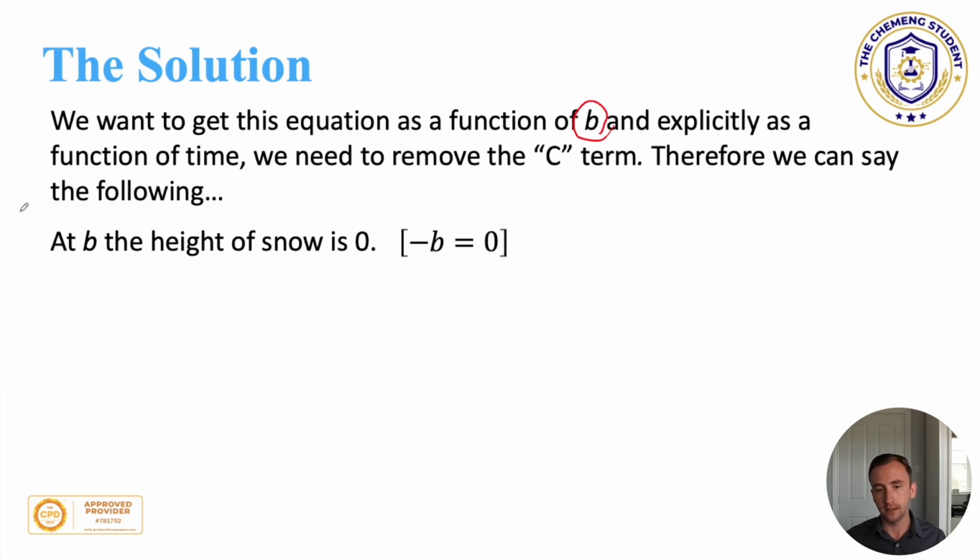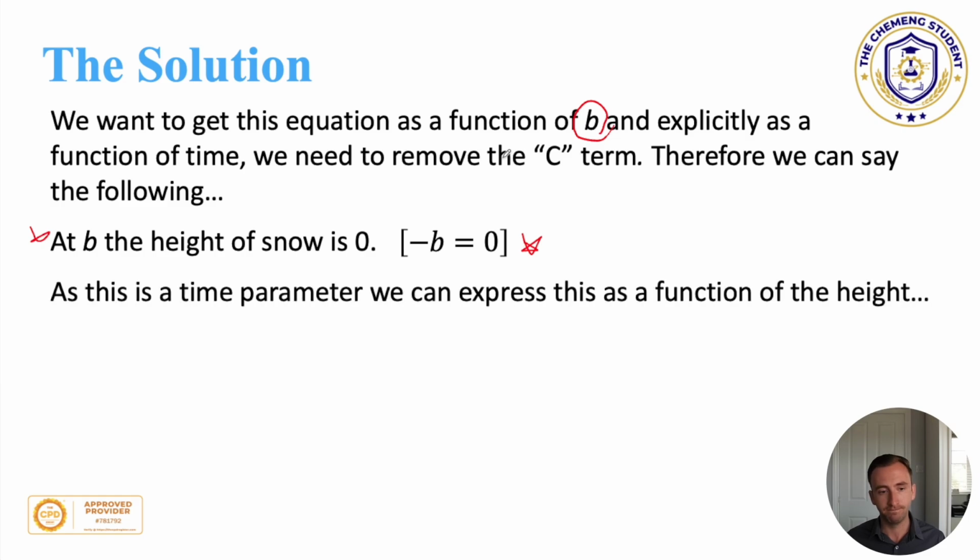So what that tells us is that minus b must be equal to 0, and that is fundamental to the solving of this problem. This is the part, and I'm not going to lie, this is the part here that really, really stumped me for a long time, because I could not work out how I could bring in the b term in such an efficient manner that we could do these things simultaneously. And so that was really, for me, a turning point in being able to solve this.